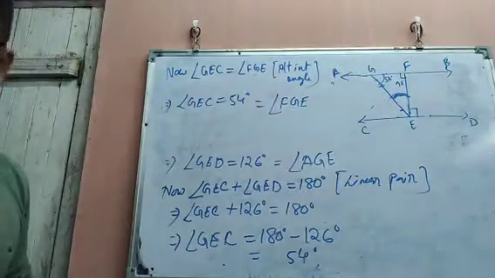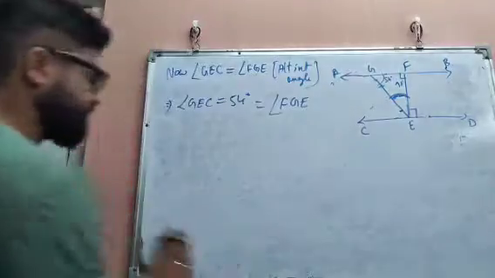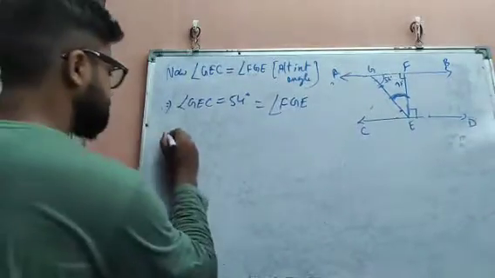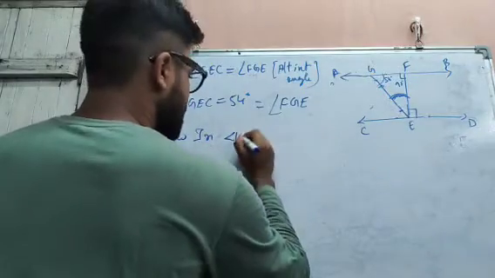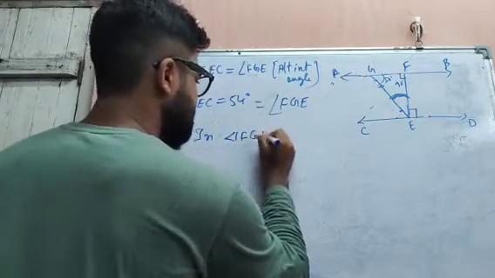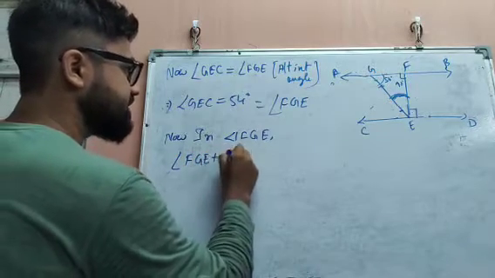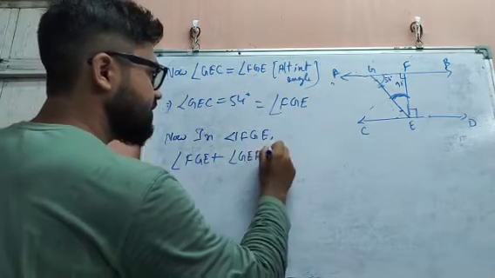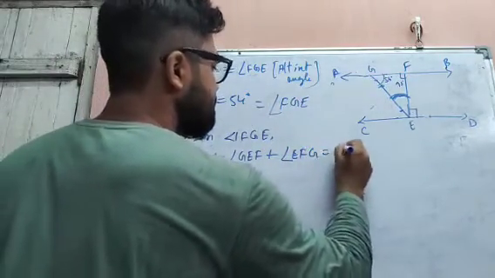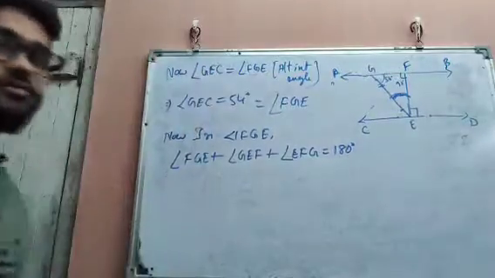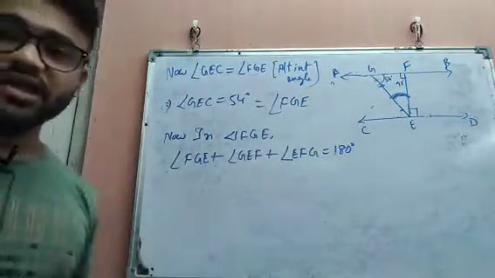Okay, so how to do it? See, now in triangle FGE, angle FGE plus angle GEF plus angle EFG equals 180 degrees, because the sum of the three angles of a triangle is always 180 degrees.